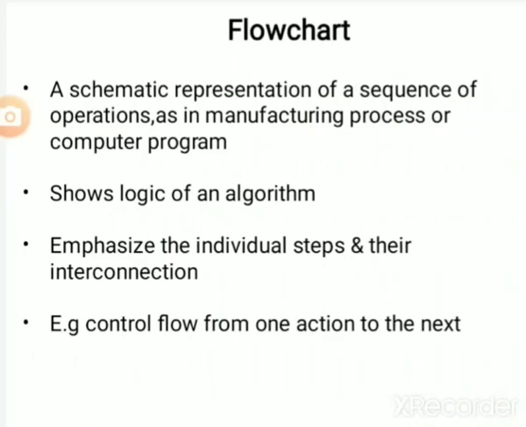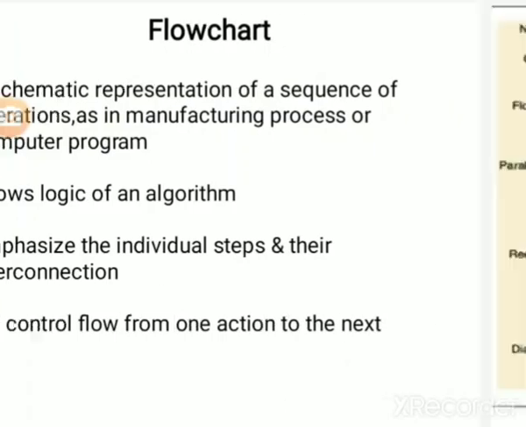So we move on to the next topic, which is flowchart. So basically what is a flowchart? A flowchart is a schematic representation of a sequence of operations, as in a manufacturing process or computer program, which shows the logic of an algorithm. It also emphasizes the individual steps and their interconnection. Example: control flow from one action to the next.